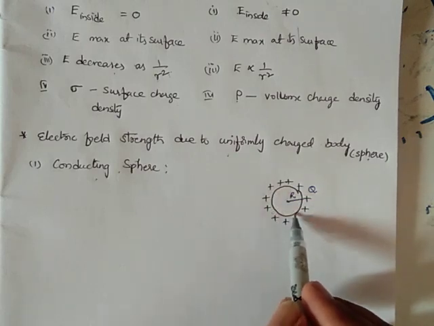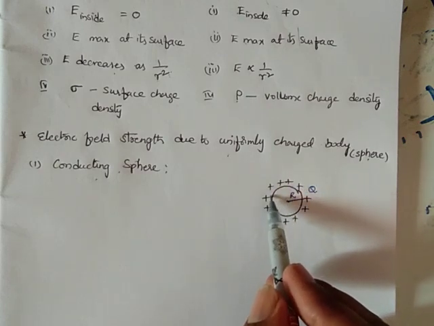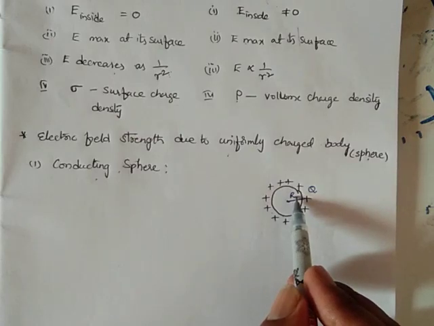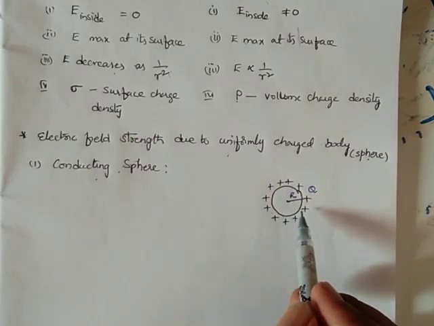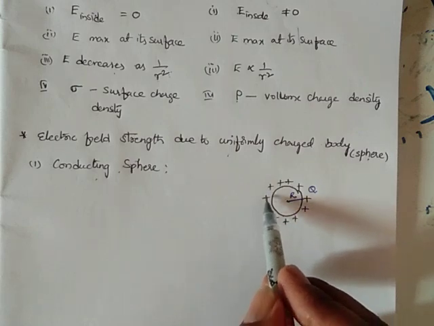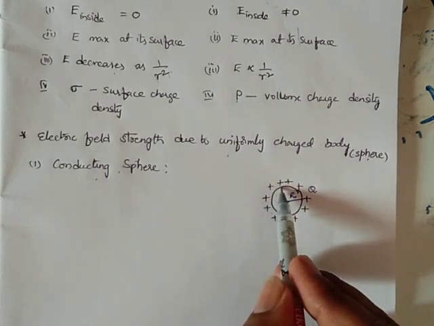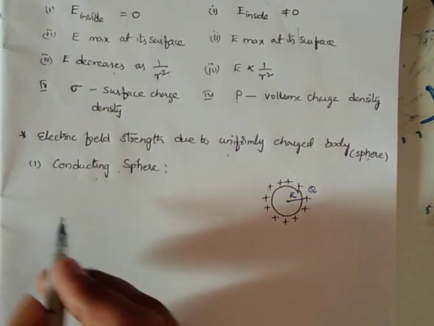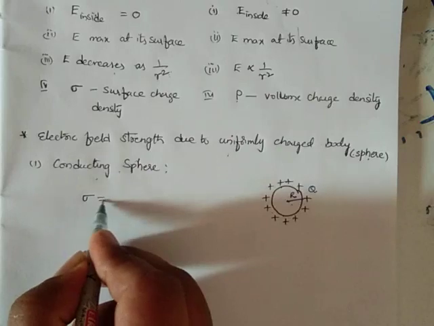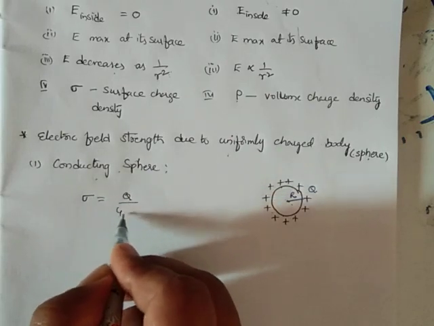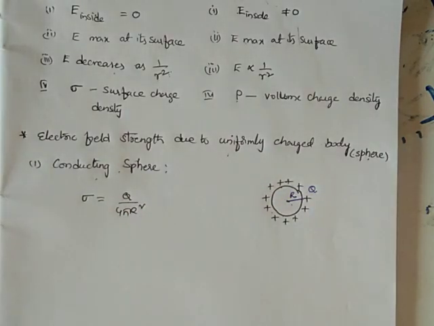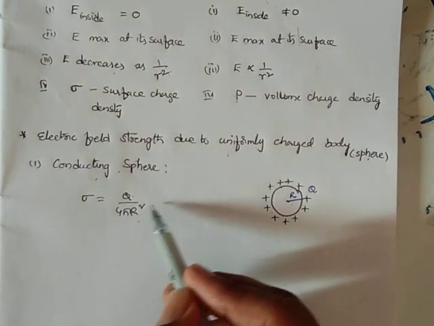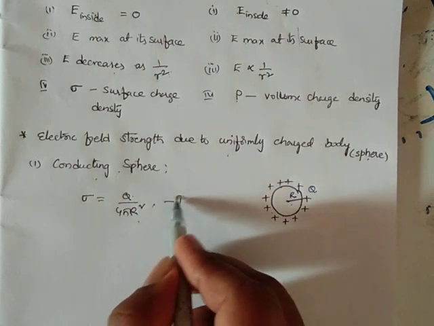So every point on the circumference of the sphere is at an equal distance, and we take that distance as capital R. Hence the given charge will have a uniform surface charge density on the surface of the sphere. The surface charge density for this sphere of radius R is sigma equals charge upon surface area, q by 4 pi R square. Let this be equation 1.